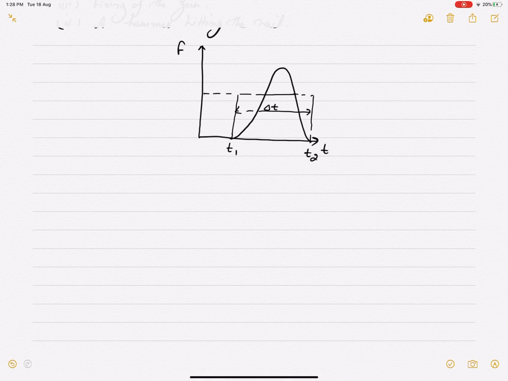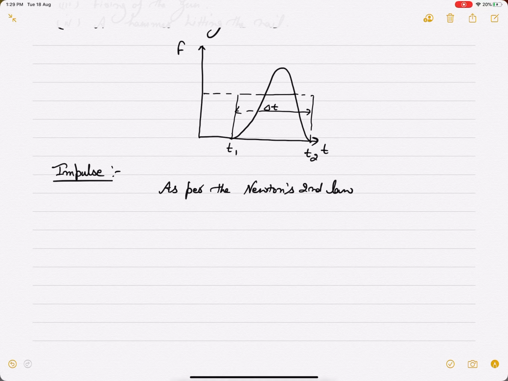Now how to calculate this impulsive force? It comes from the definition itself. What we have told in the definition is that the force applied for this whole time period is impulsive force. We'll be using Newton's second law to know the impulse and to calculate it. As per Newton's second law, we know that F is equal to dP by dt.